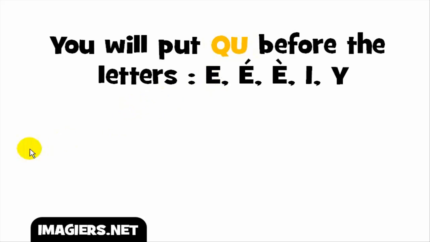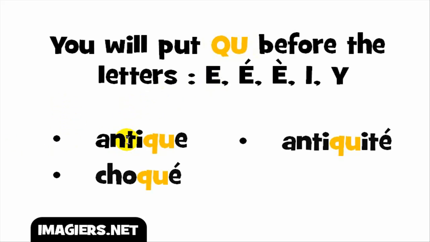So we'll see now a few examples. The first one here, you've got the vowel E, and then QU before, so you get K. And the full word goes like antique, antique. Other example, accent aigu, remember, as I said, it was the sound E, so you get this sound K. The full word goes like choqué,